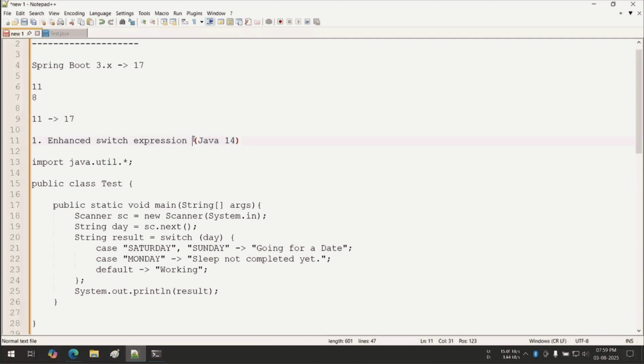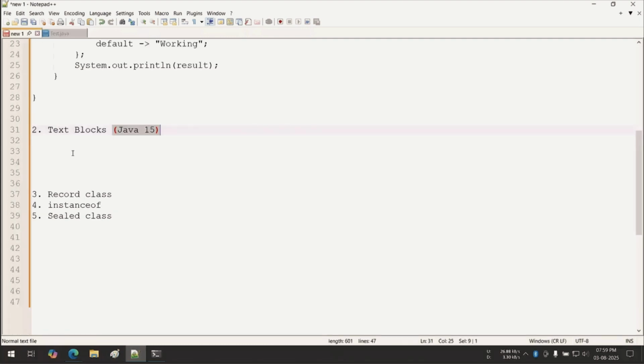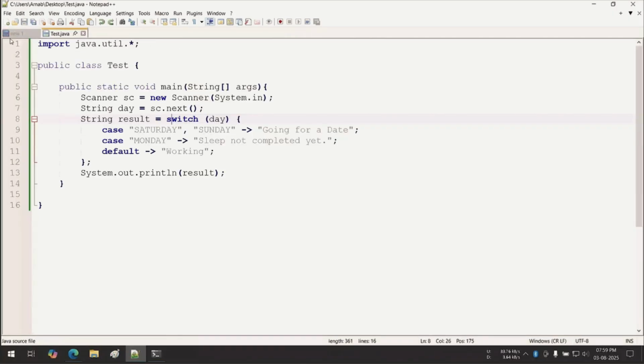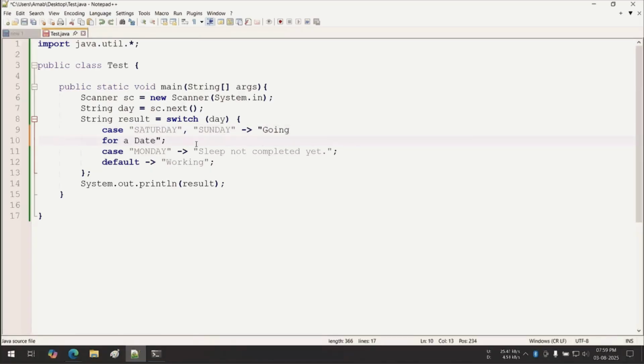So what is the feature? Very simple feature. Earlier in any Java version, any string you are writing must be in a single line. Like going for a date, you are writing in a single line. But can you write this like this? No. You cannot write this. It gives a compilation error. Token cannot be generated.